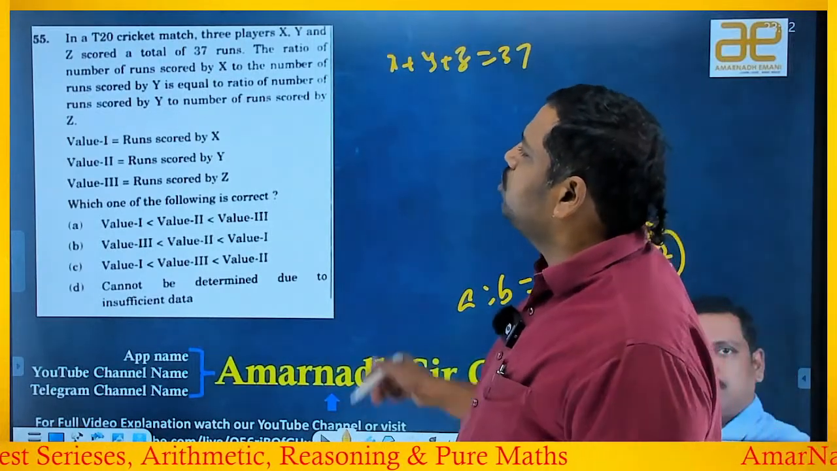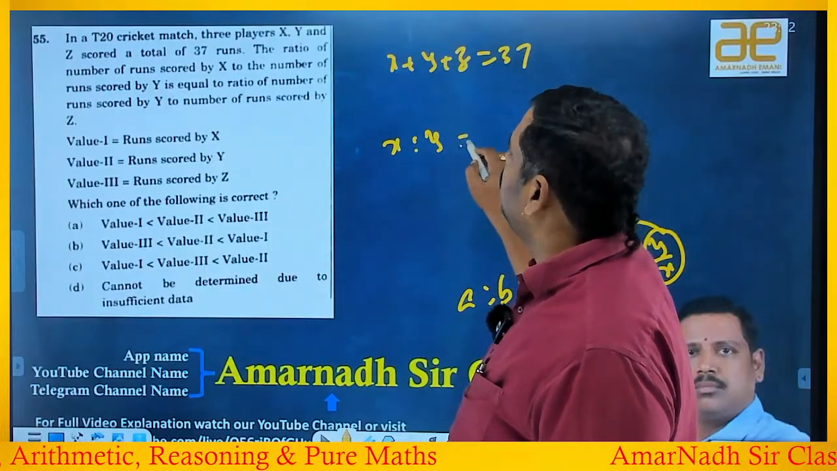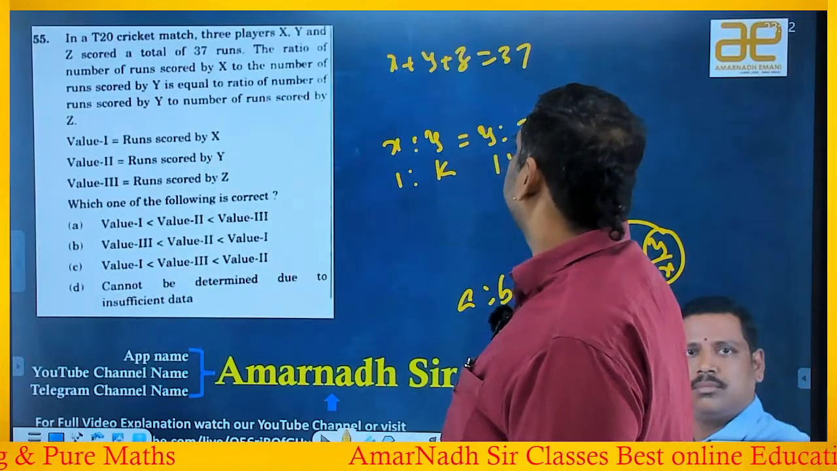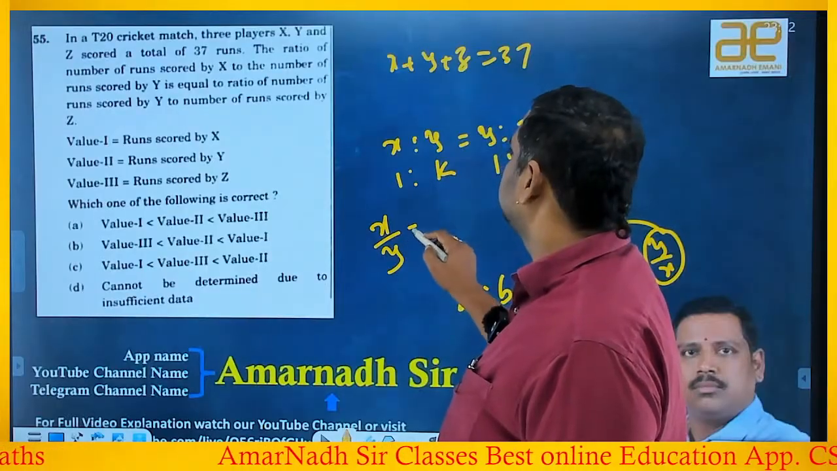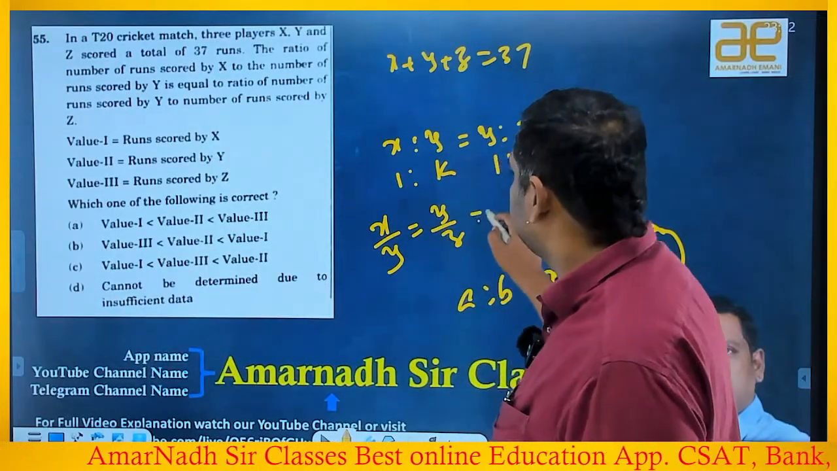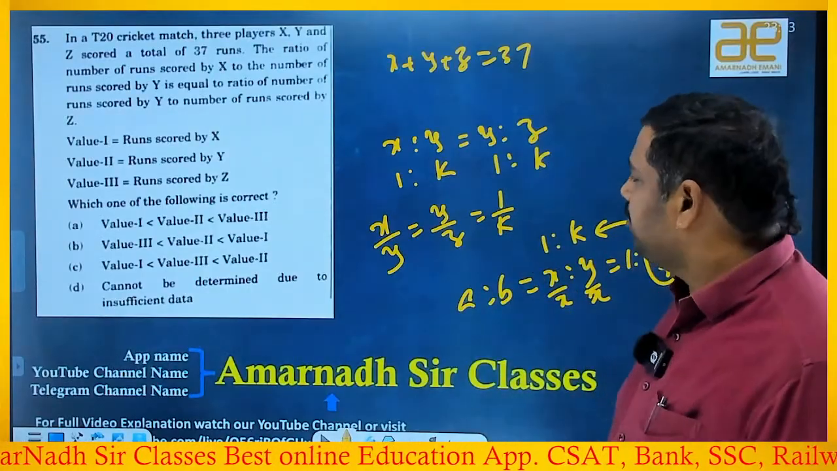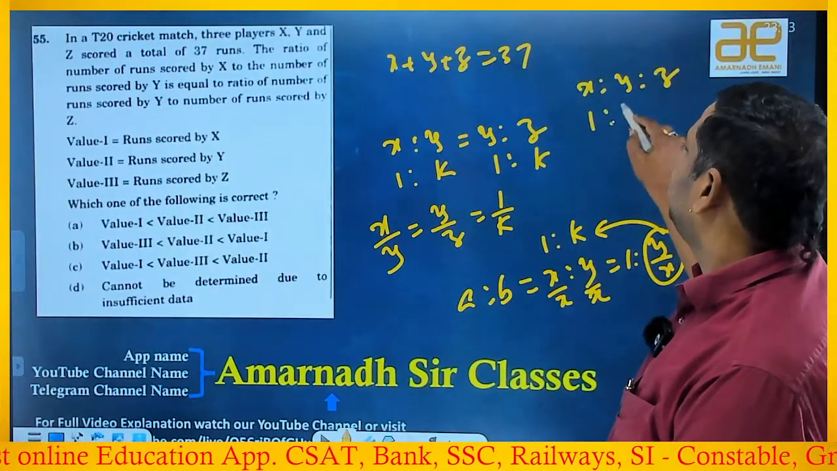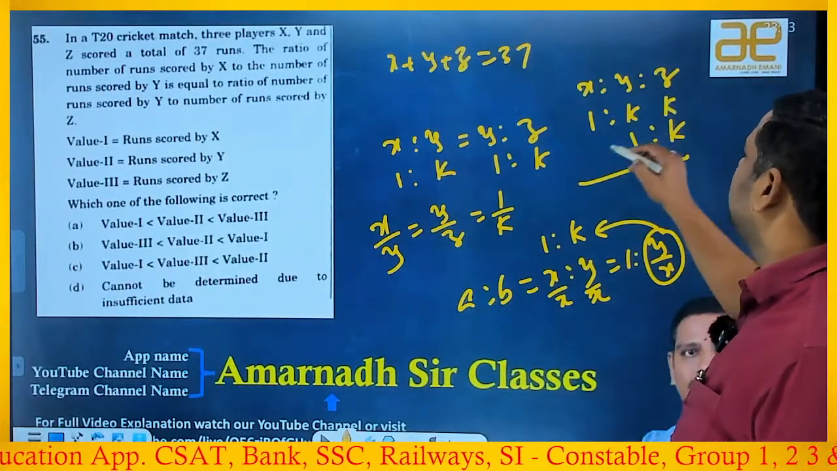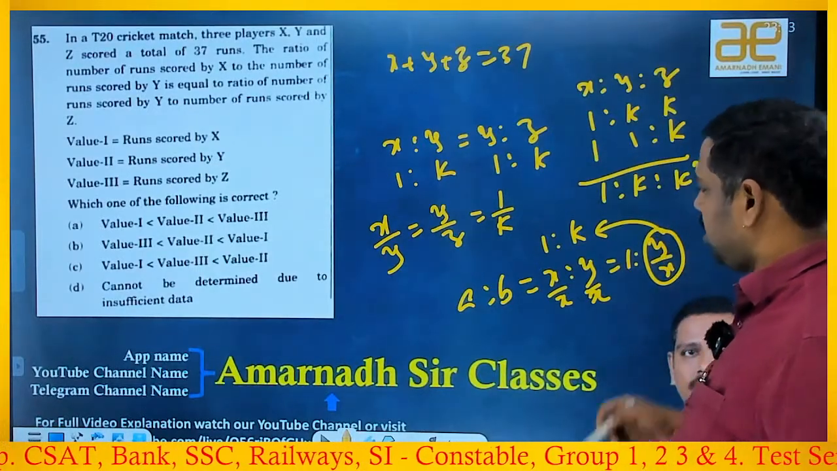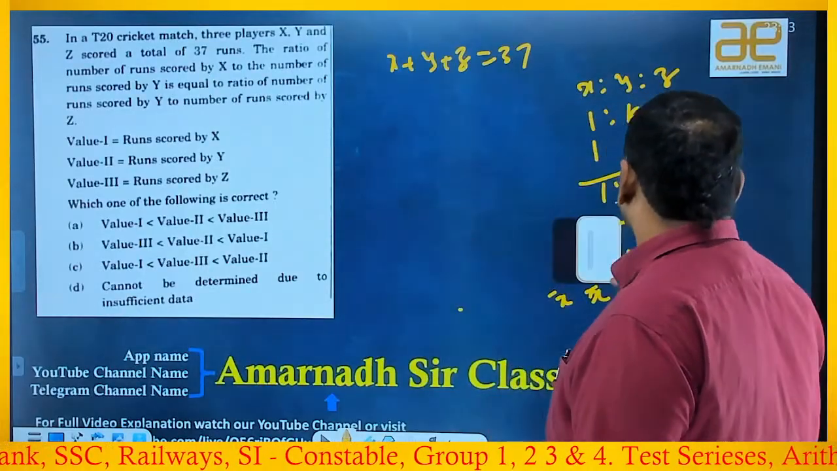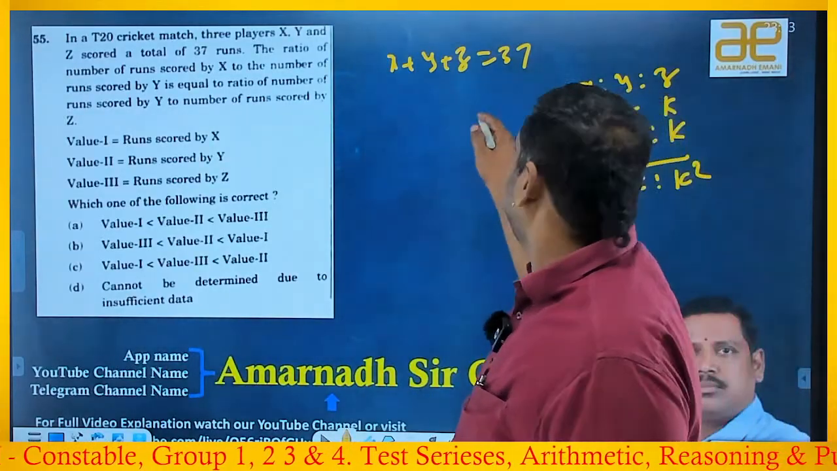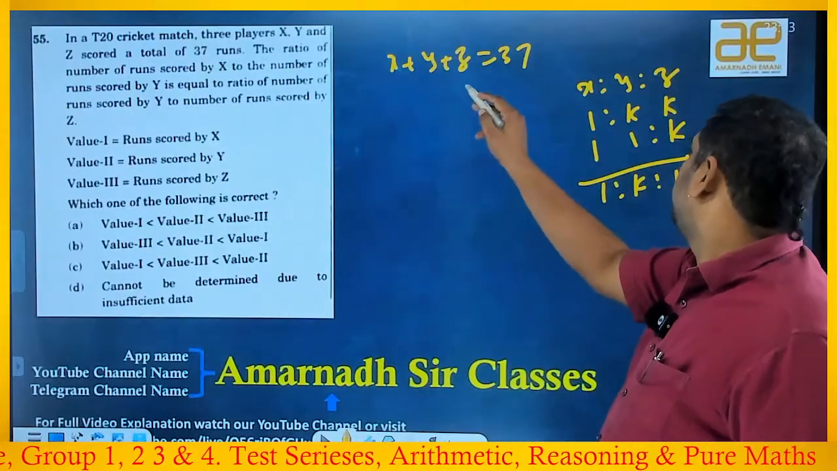Now if you observe, the ratio of the numbers from X to Y is equal to Y to Z. If it is 1 is to some constant K, this is also 1 is to K, right? That means that X by Y is equal to Y by Z is equal to 1 by K. The point you have to notice is X, Y and Z will be 1 is to K and 1 is to K, so if I write it, 1 is to K square. The point you have to understand is 1 is to K square. Now the total runs is 37, right? If you verify, this is one part, this is K parts, this is K square parts and so on, you can do.